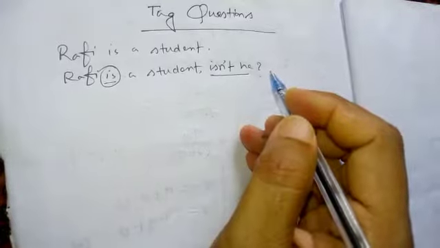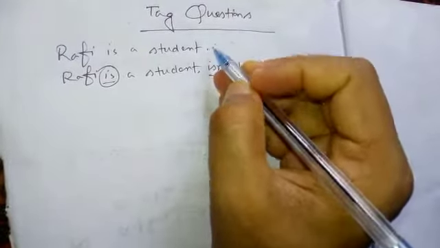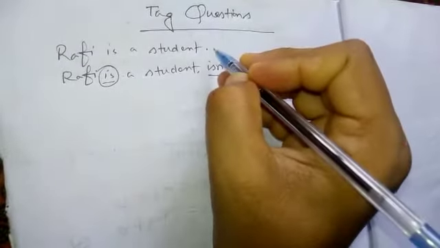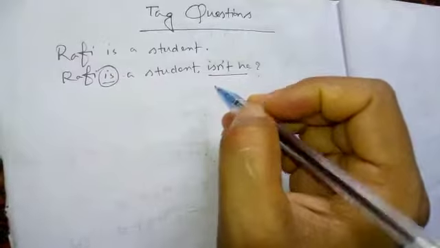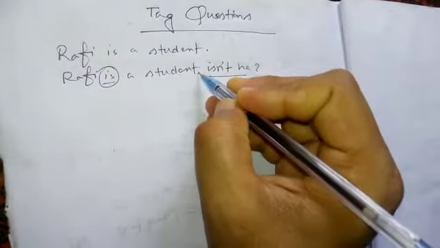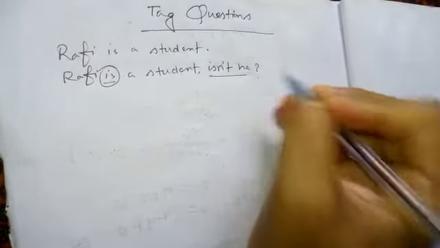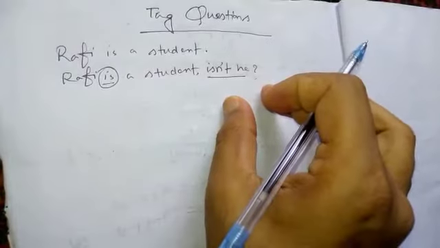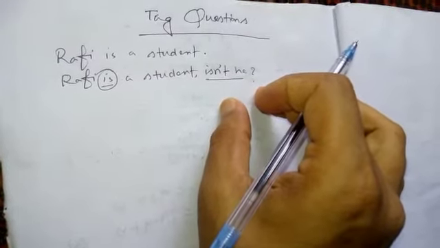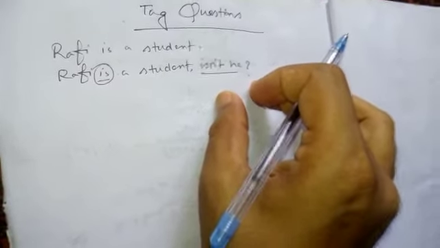Got the point. Another rule: Rafi is a student. After the end of the sentence we use a full stop. But in case of a tag, we have to use a comma here, and then the tag question, and then the interrogation sign. These are the style rules of changing tag questions. Got the point? Now we have to know which words are used as auxiliaries in tag questions.